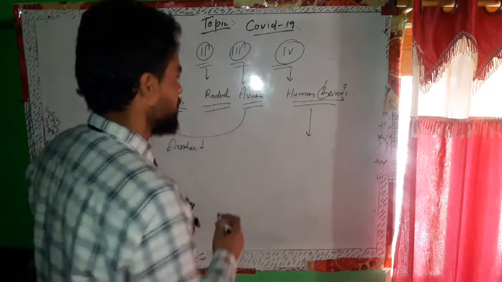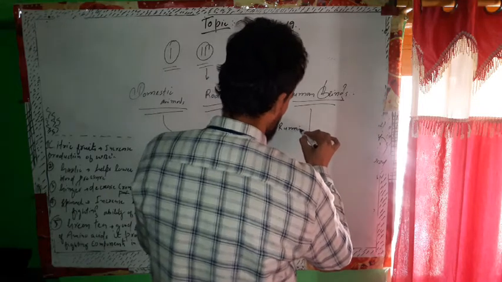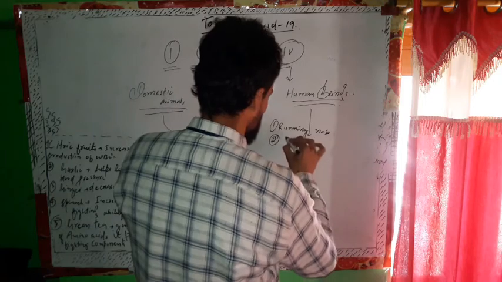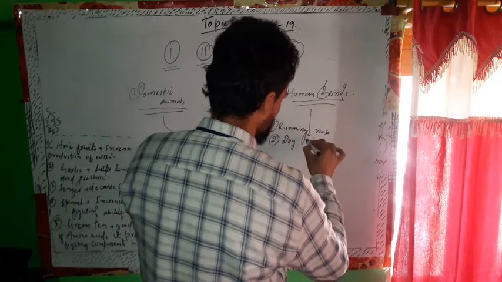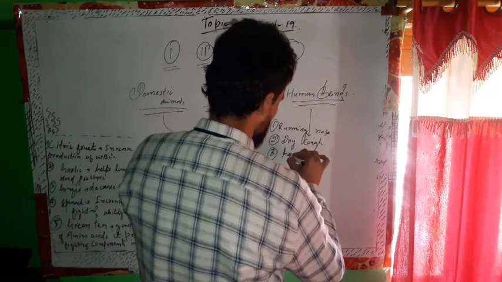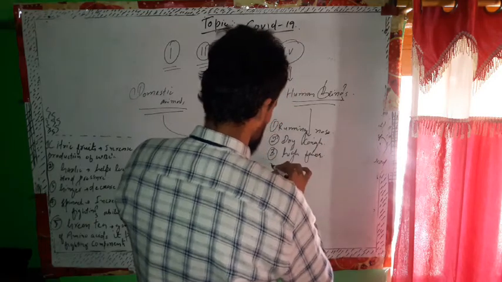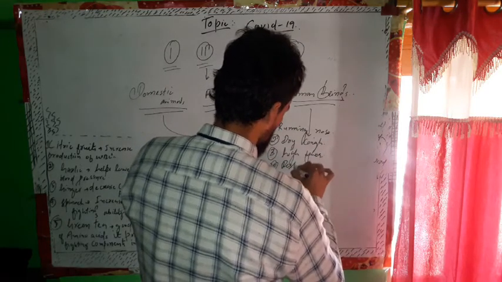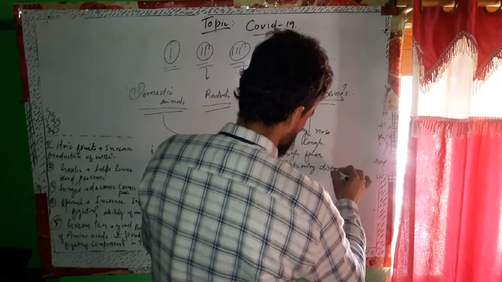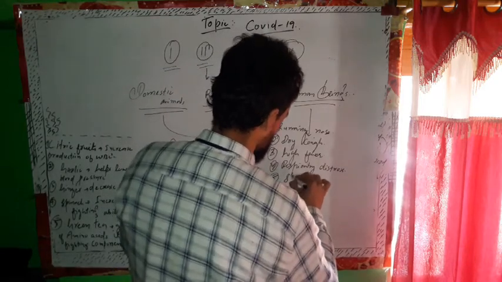First, running nose; second, dry cough; third, high fever; fourth, respiratory distress; and fifth, short breathing.